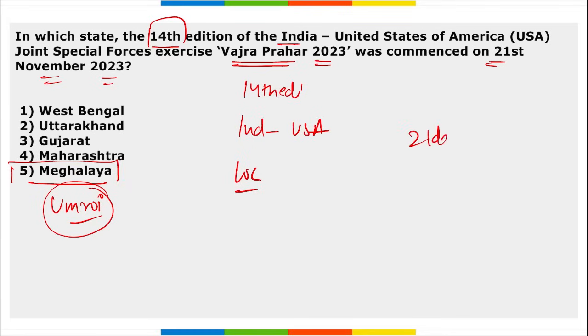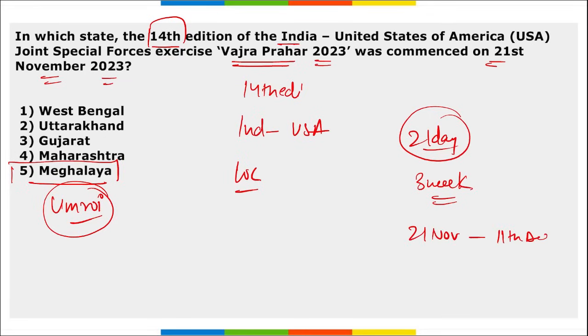We saw this Vajra Prahar 2023, the 14th edition of this exercise. It was a 21-day long exercise, that is a 3-week long exercise, held from 21st of November till 11th of December last year in 2023.